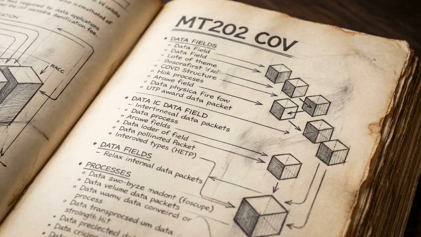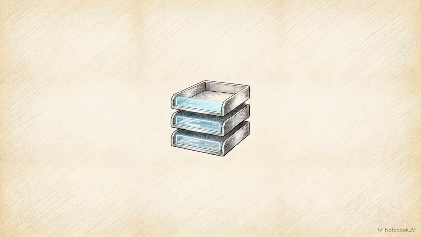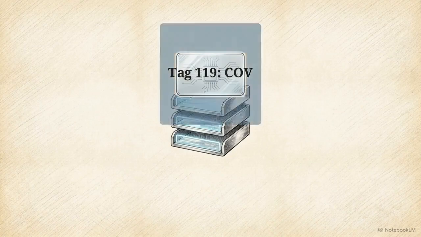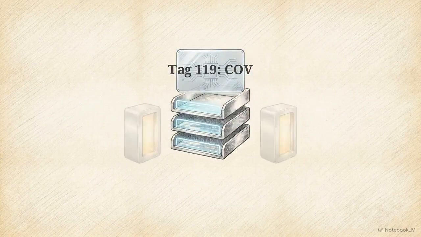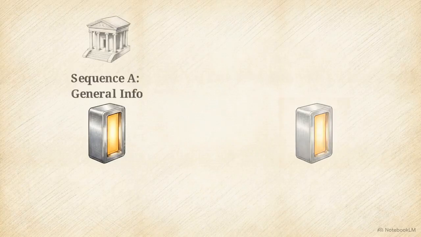The core innovation is splitting the payload into 2 sequences. Sequence A is the general information block. This sequence mirrors the original MT202, containing only the bank-to-bank settlement instructions. Tag 53 and 54 are used to route the funds between the correspondent banks in the chain.